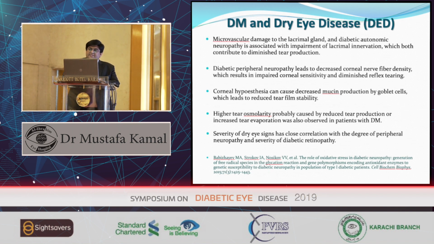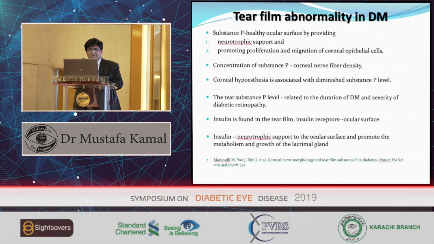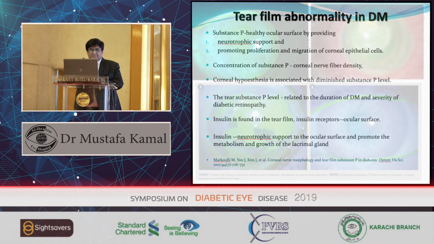So what is dry eye disease in patients with diabetes mellitus? Microvascular damage to the lacrimal gland and diabetic autonomic neuropathy is associated with impairment of the lacrimal innervation, which both contribute to diminished tear production. Concentration of substance P decreases with corneal nerve fiber density. Corneal hypoesthesia is associated with diminished substance P level, the tear substance P level.